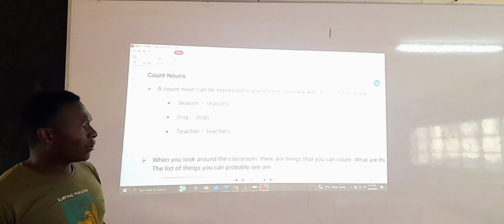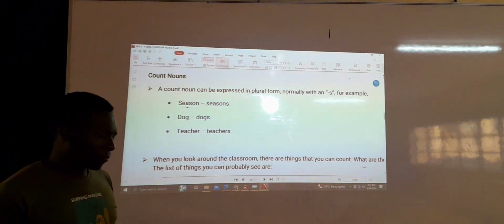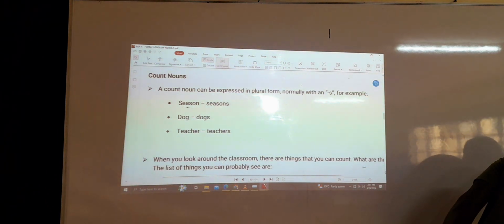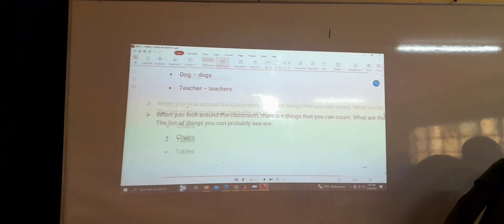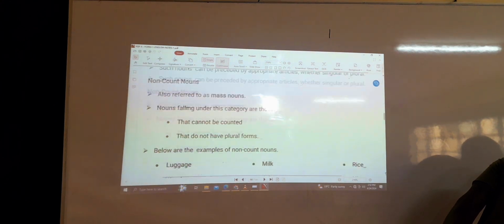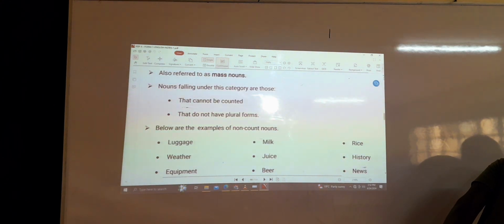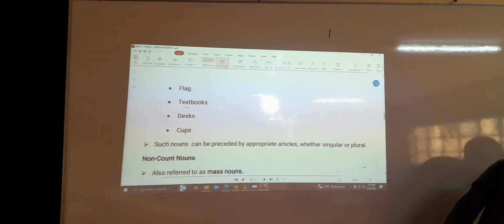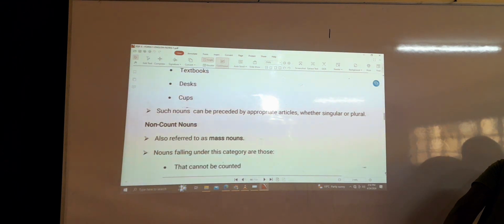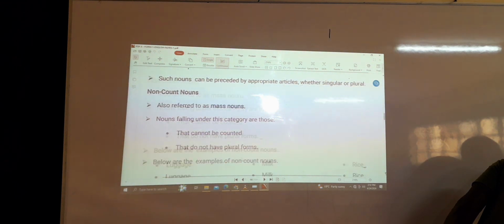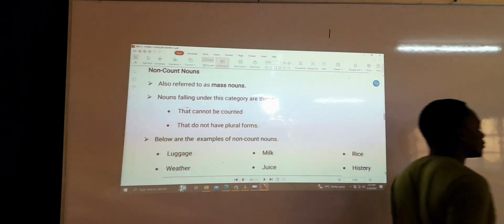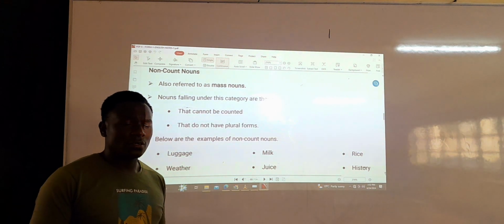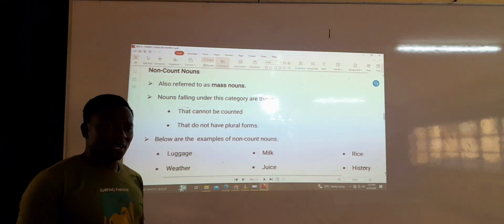Now, the other category of nouns that I want us to check is the non-countable. And even as the name suggests, the term non-countable nouns refers to nouns which cannot be counted. Non-count nouns or non-countable nouns are nouns that cannot be counted. They are also referred to as mass nouns.